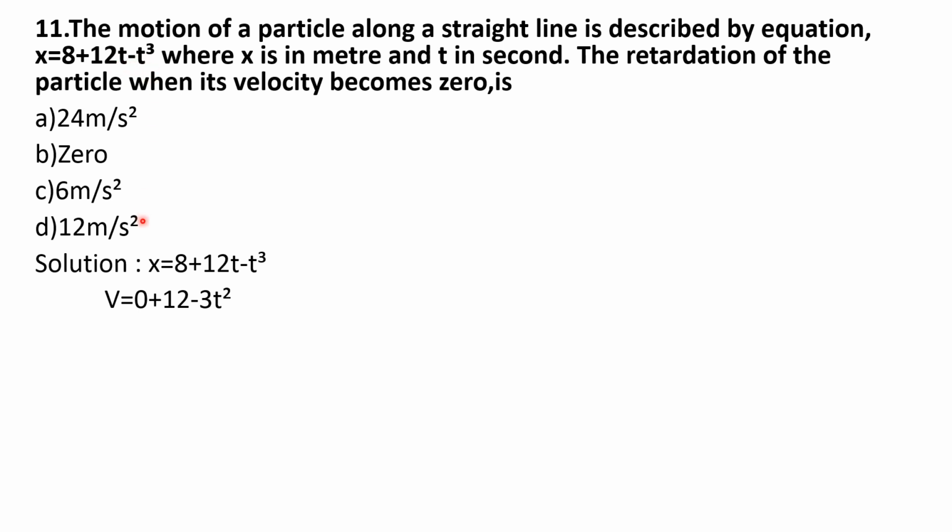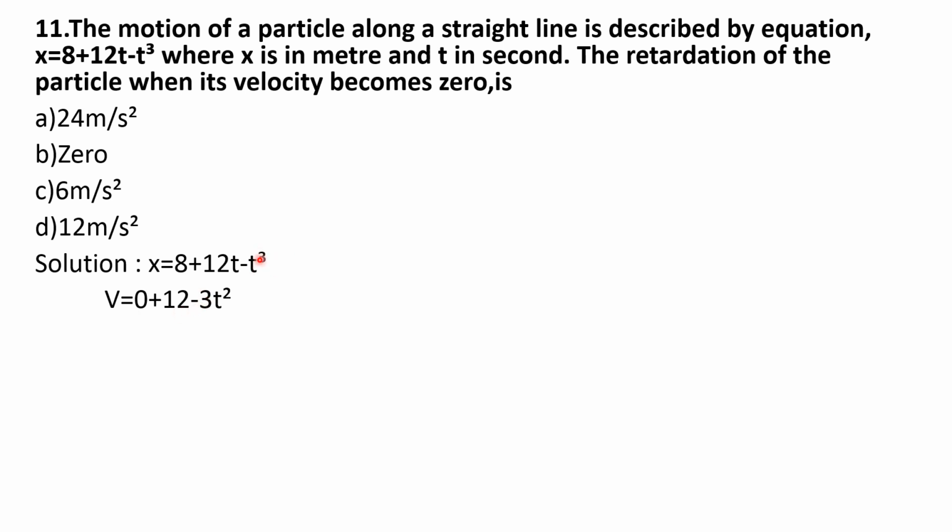dx by dt. So v is equal to differentiation of 8 becomes 0, differentiation of 12t becomes 12. Here 12 is constant, right, as it is. Then differentiation of t becomes t to the power 0, t to the power 1 minus 1 means t to the power 0, so answer is 12.